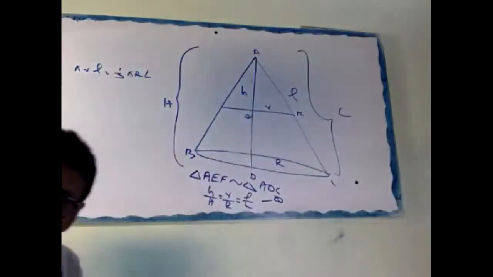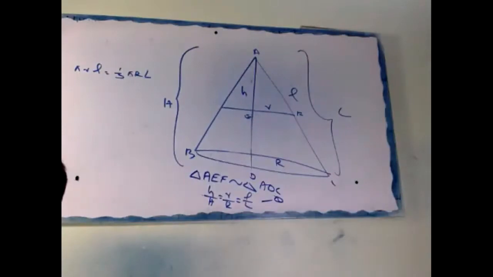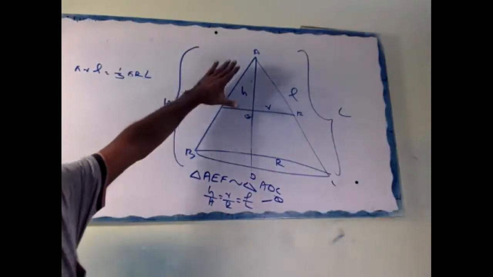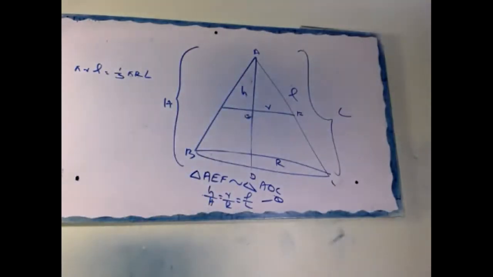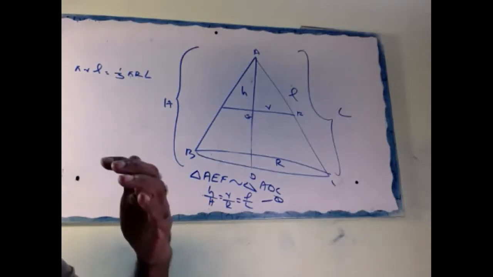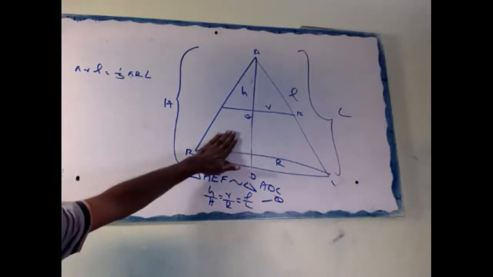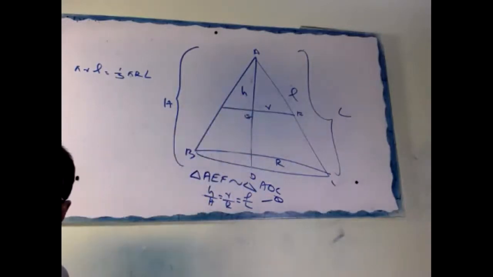This curved surface area is 1 by 9 of pi R L. Did you understand from where the 1 by 9 came? Because the total is 1, this one is 8 by 9 and this one is 1 by 9. Clear now? Any doubt? Is it okay?